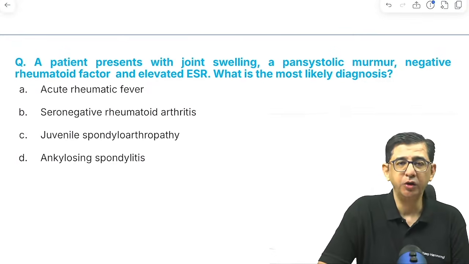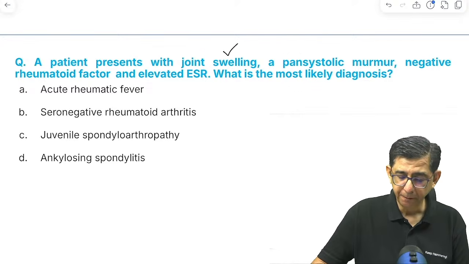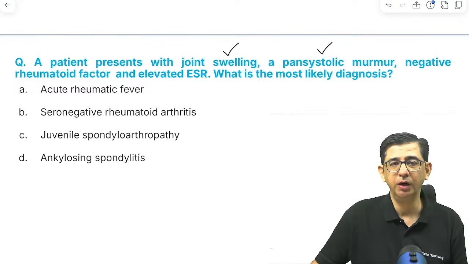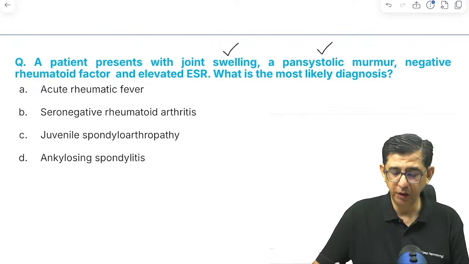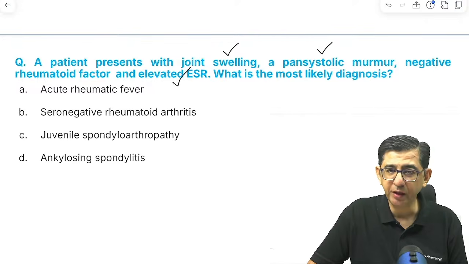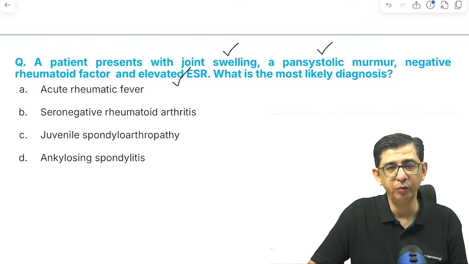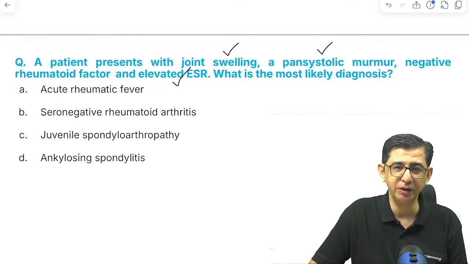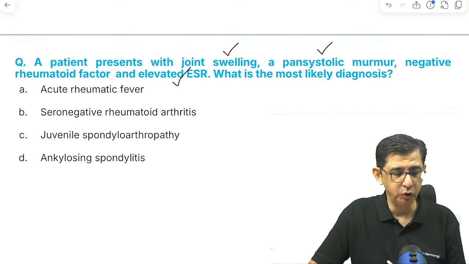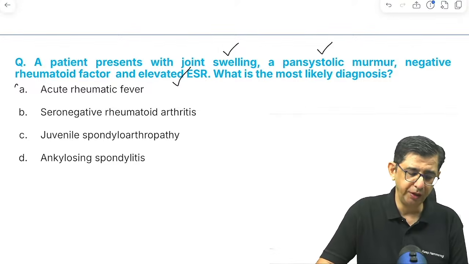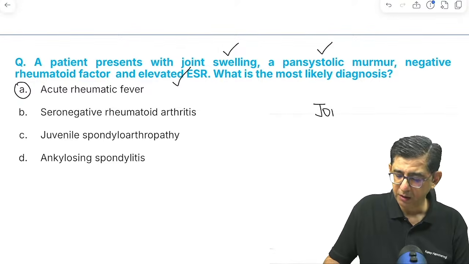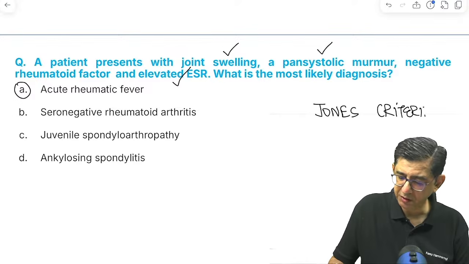The next question talks about a patient with joint swelling and then pansystolic murmur. तो arthritis और carditis भी हो गया और elevated ESR भी दे दिया. तो उसने minor Jones criteria भी value नहीं दी ESR की, more than 60 in developing countries and more than 30 in developed countries. but उसने Jones criteria आपको दे दिए. तो Jones criteria क्योंकि question में mentioned है, carditis भी arthritis भी है, so the answer will become acute rheumatic fever in this case.